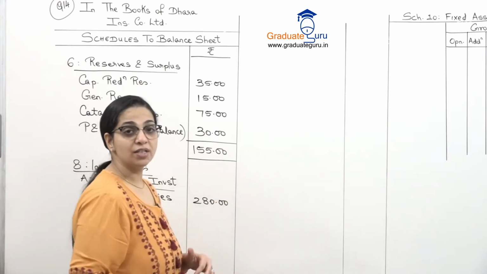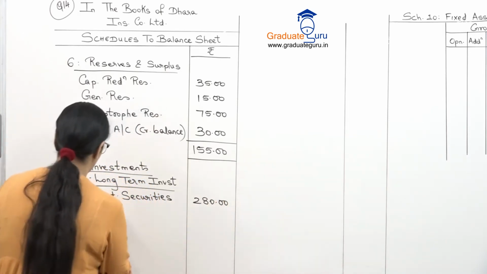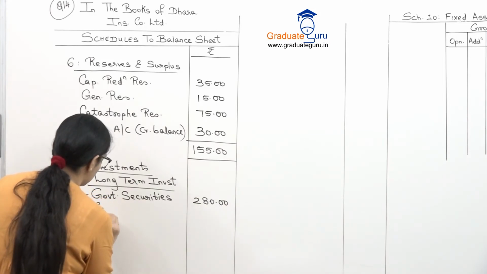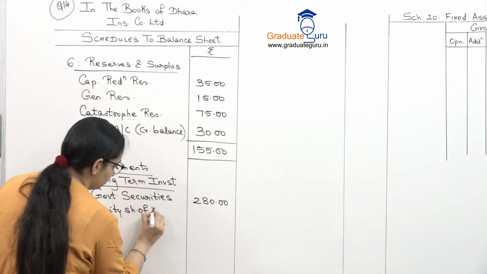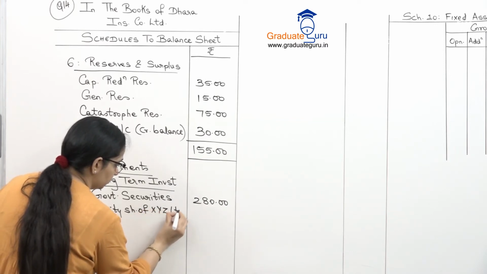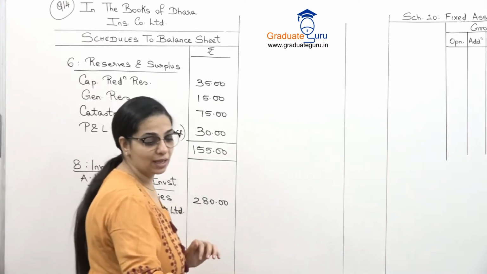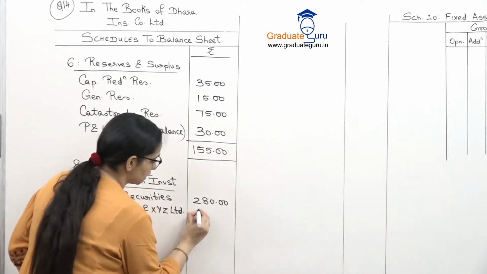Then we have investment in equity shares. So equity shares of XYZ Limited, and that amount is 110,000.